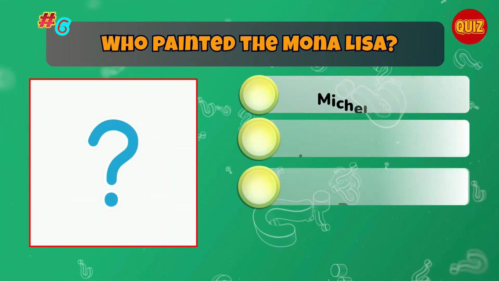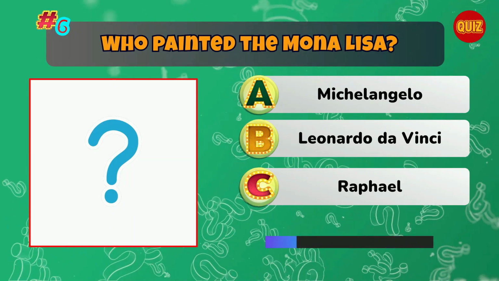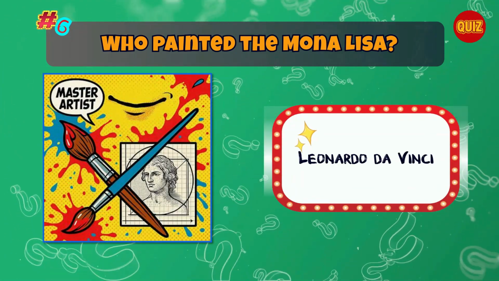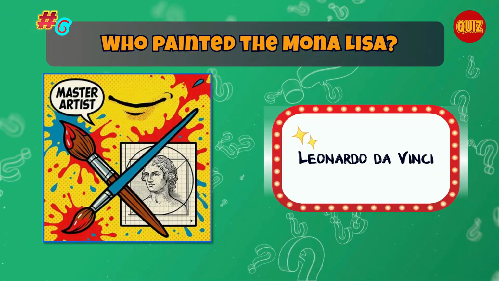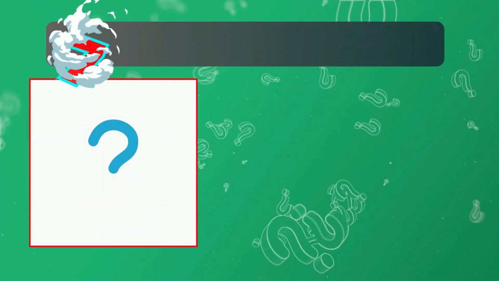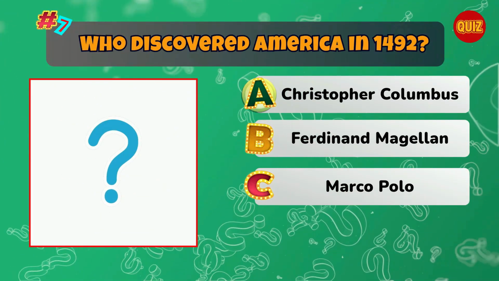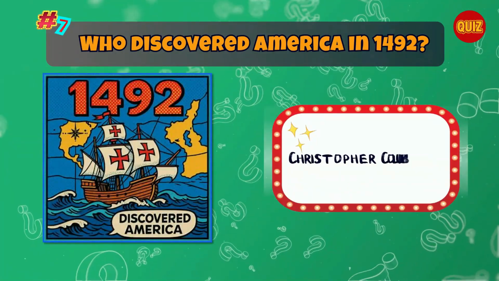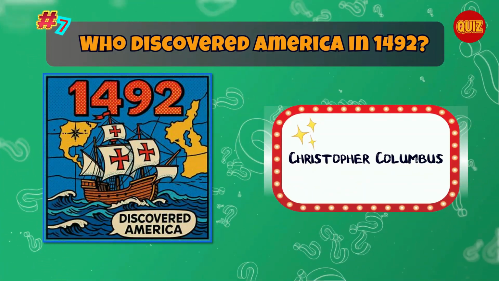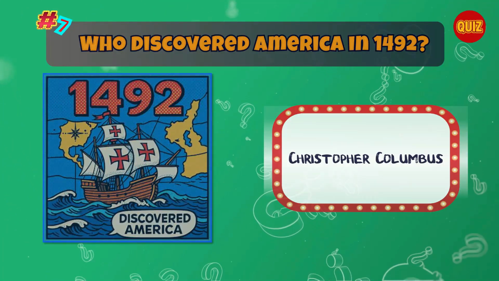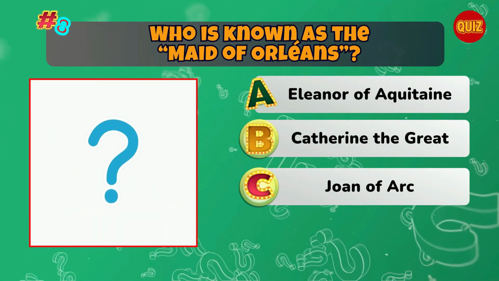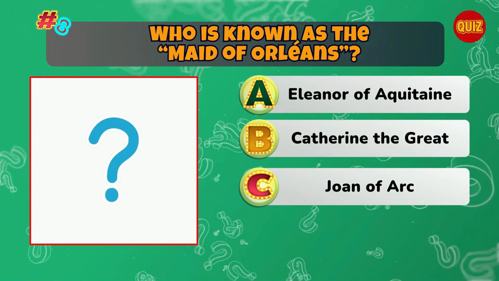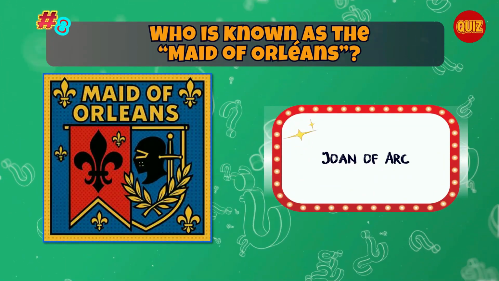Who painted the Mona Lisa? Correct. Leonardo da Vinci. Who discovered America in 1492? Correct. Christopher Columbus. Who is known as the Maid of Orleans? Correct. Joan of Arc.